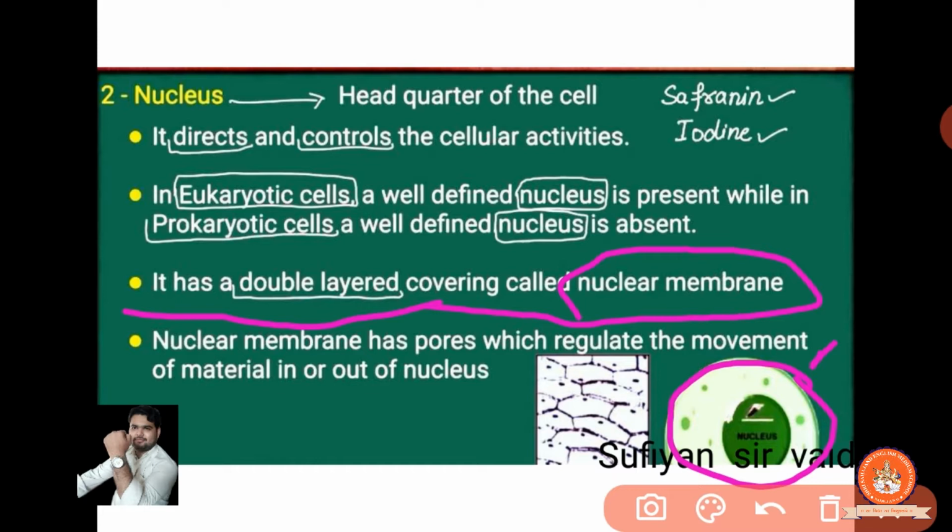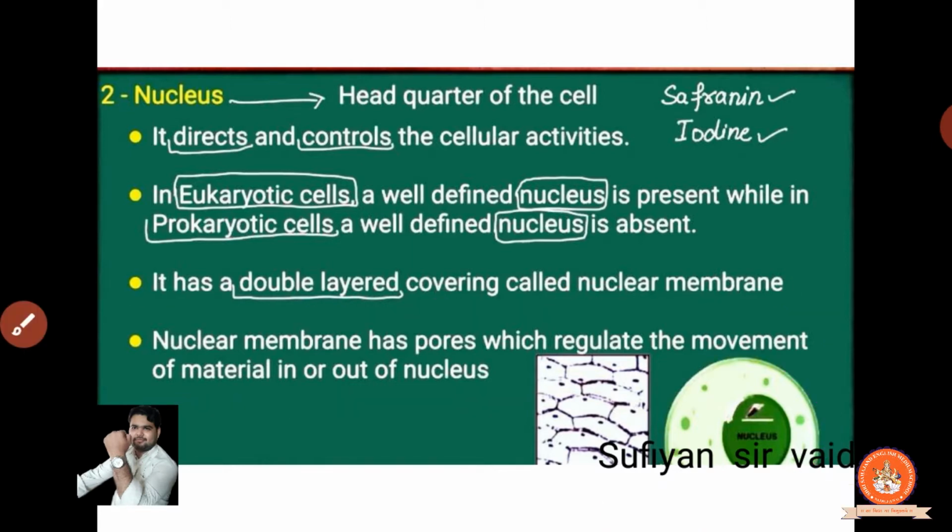Here also the nucleus is covered by a double layer, so its name is the nuclear membrane. Clear? The nuclear membrane has pores which regulate the movement of material in and out.